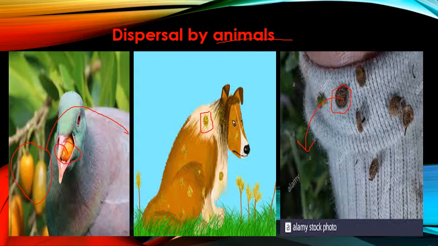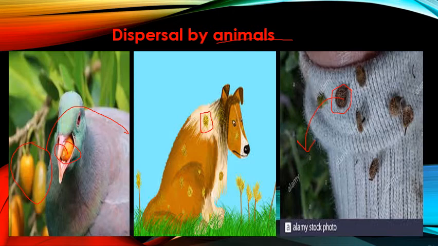ठीक है, तो either we will, the animals eat the fruit and throw the seeds here and there, through which a new plant will come, or some seeds they have hooks or spines. ठीक है, spines लगा होता है या फिर कोई sticky structure होता है. Because of this it will get attached. ठीक है, उनके बॉडी में जाके स्टिक हो जाता है, it gets stuck to the body. Alright, it gets stuck to the body of the animals, or it gets stuck to our body.